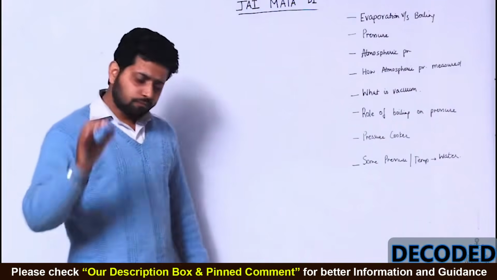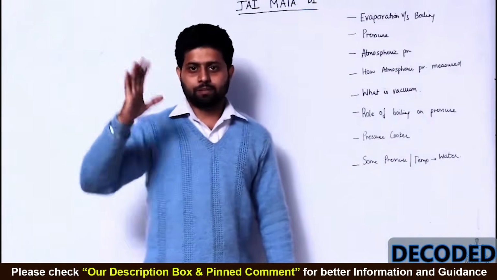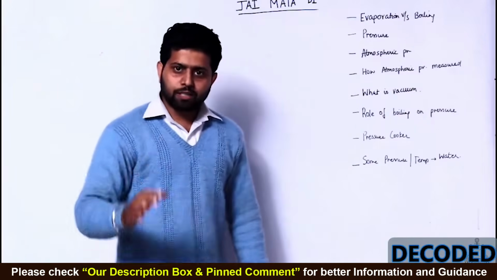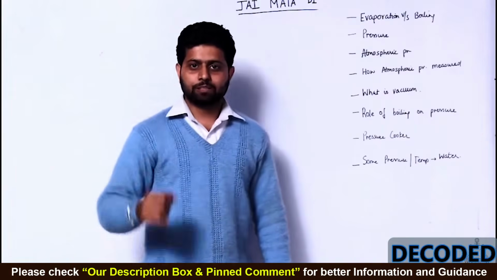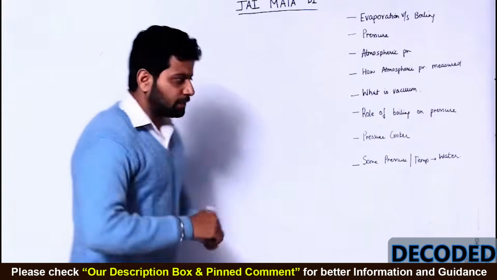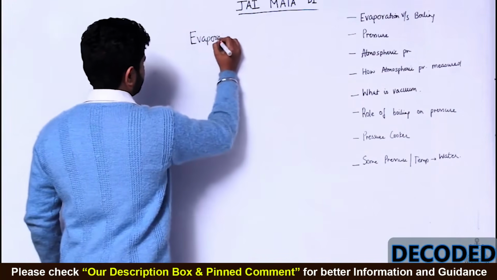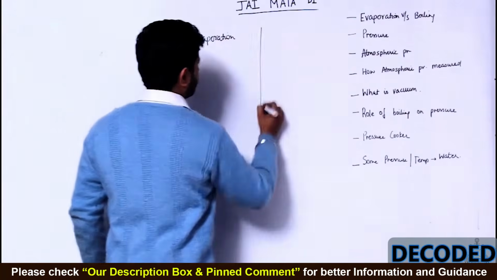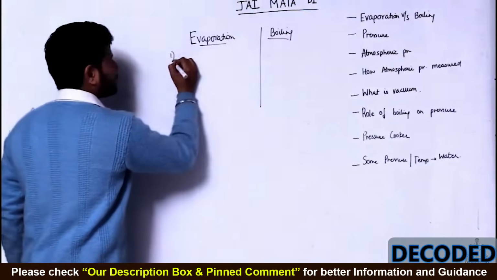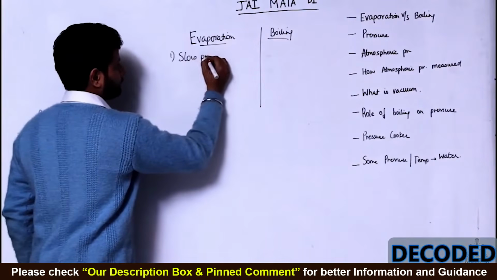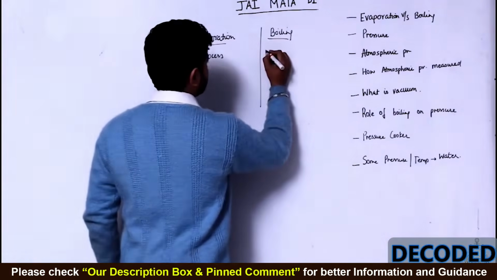Evaporation, boiling. What is evaporation? Evaporation is a process in which liquid changes to vapor state. Boiling is a process where at a particular temperature, that is at boiling point, liquid changes to vapor state. But where does the difference lie? Difference lies in evaporation over here, and over here I've got boiling. So guys, evaporation is a slow process. Boiling is a fast process.